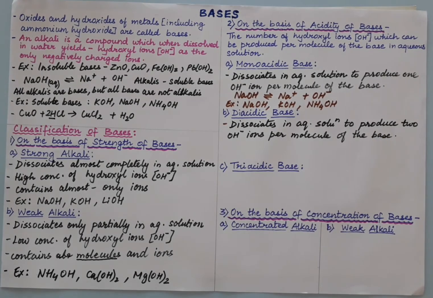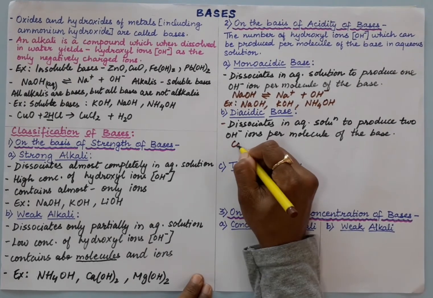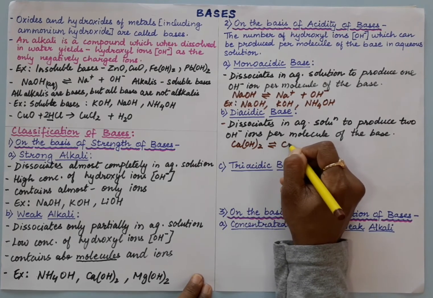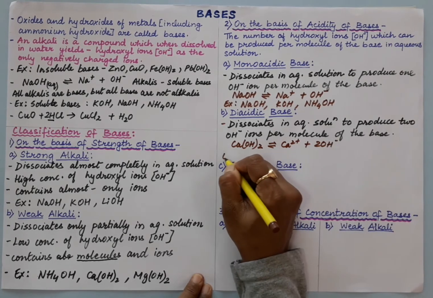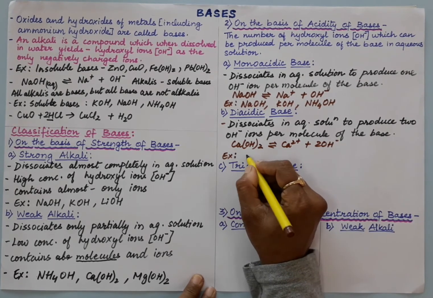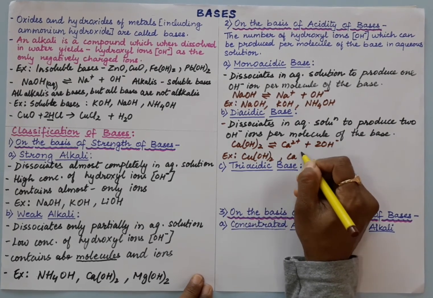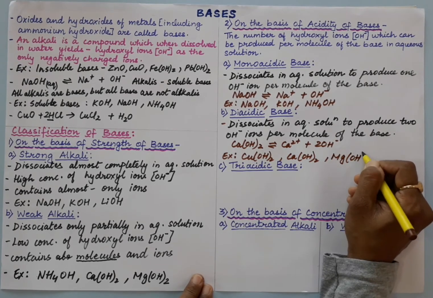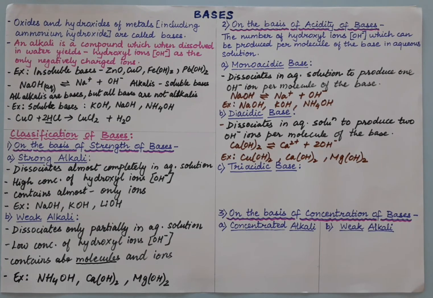For example, calcium hydroxide, magnesium hydroxide, cupric hydroxide. So here you are getting two OH minus ions, and examples are cupric hydroxide, calcium hydroxide, magnesium hydroxide, zinc hydroxide. All these have two OH minus ions per molecule. If they are dissolved in water, they will dissociate into them.